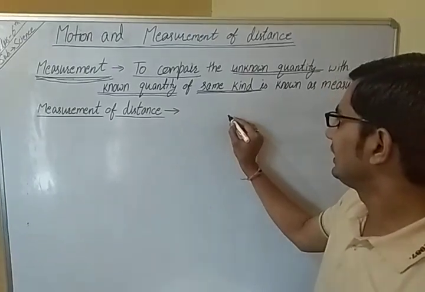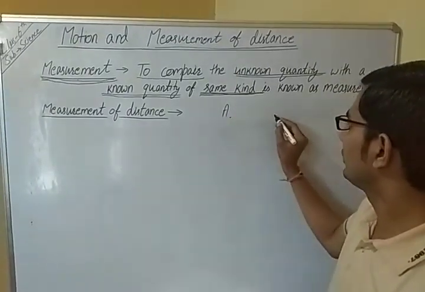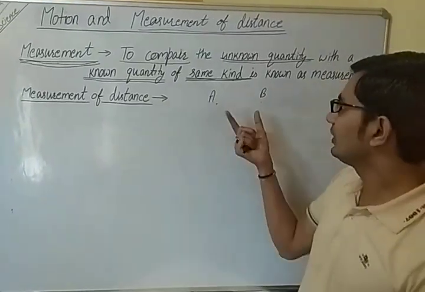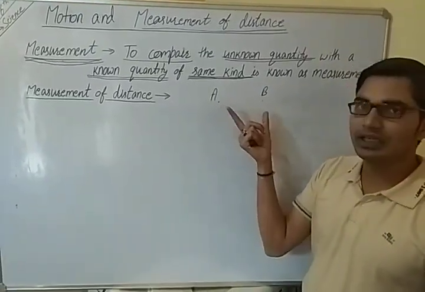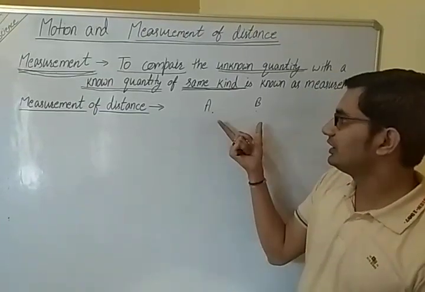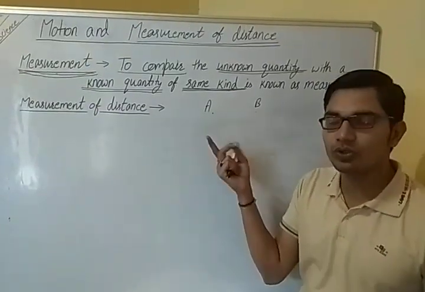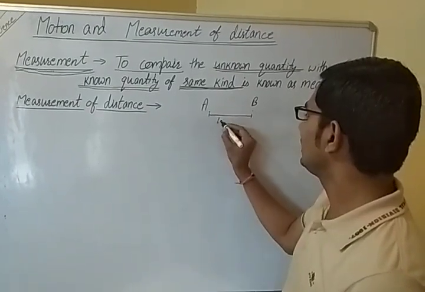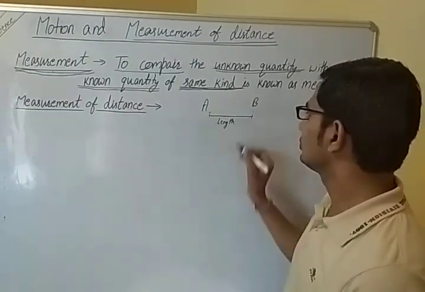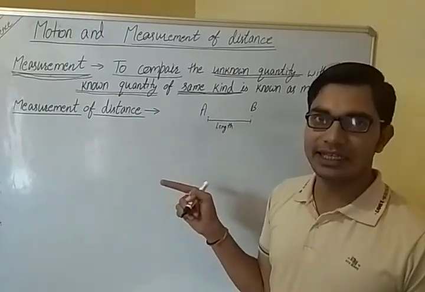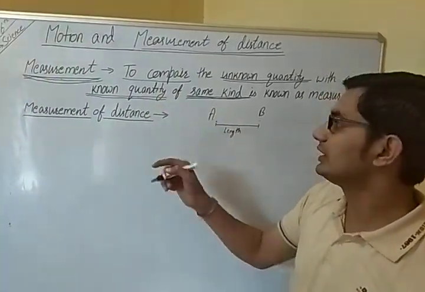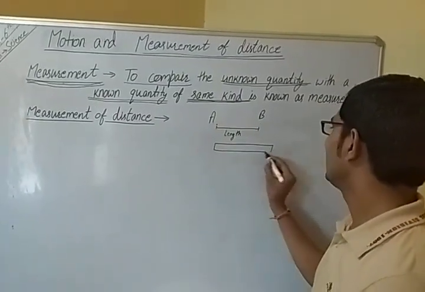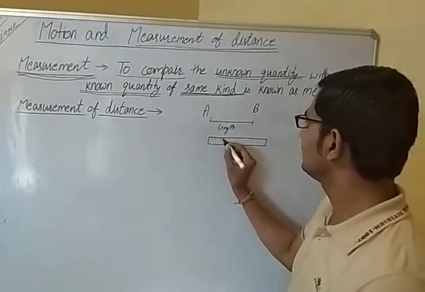Like there are two points, let this be point A and this be point B. What will be the length between A and B? This is the unknown quantity. We have to measure the length between A and B. So we will compare this length with a known quantity that should be similar to the length, like a scale. A scale is also used to measure length.